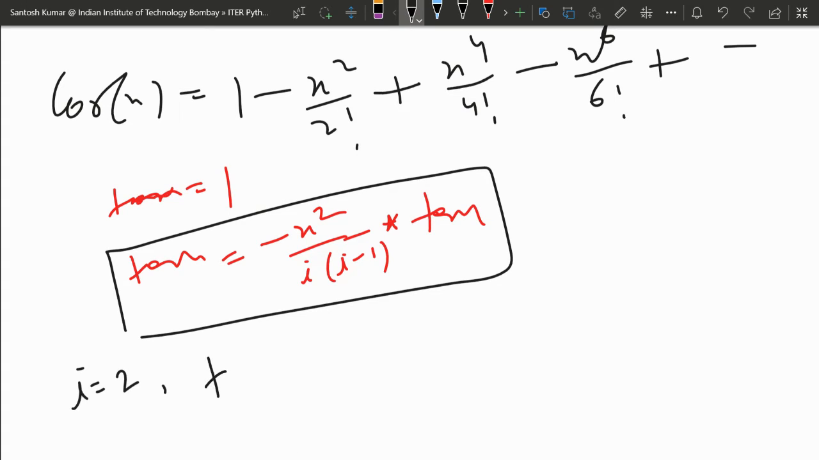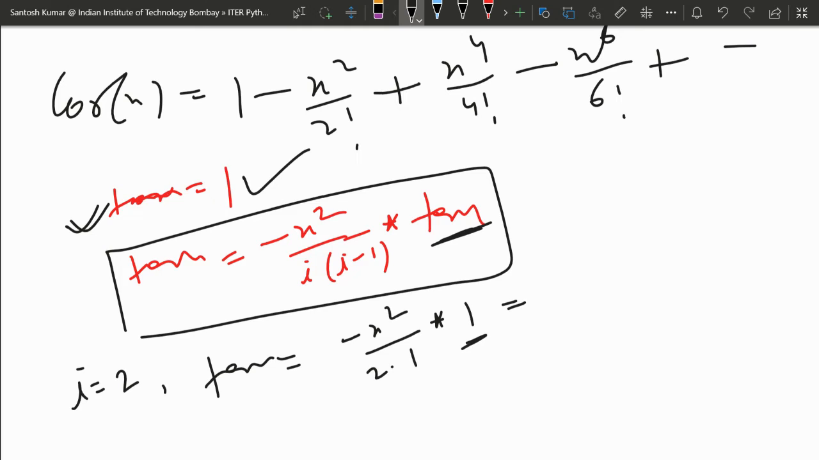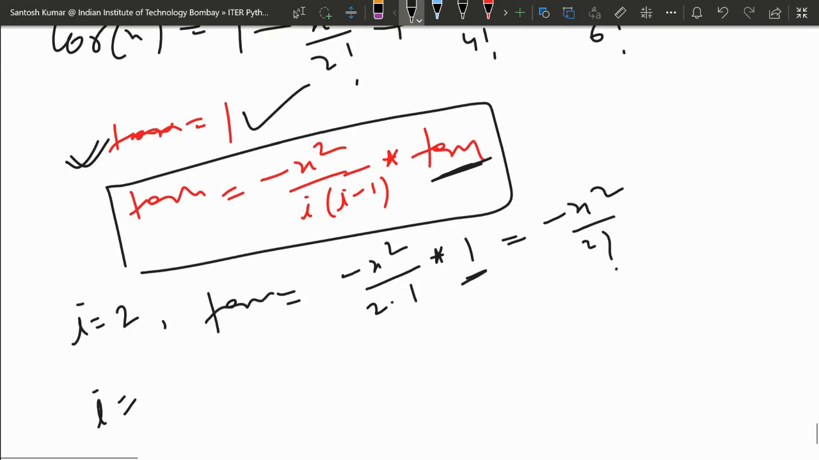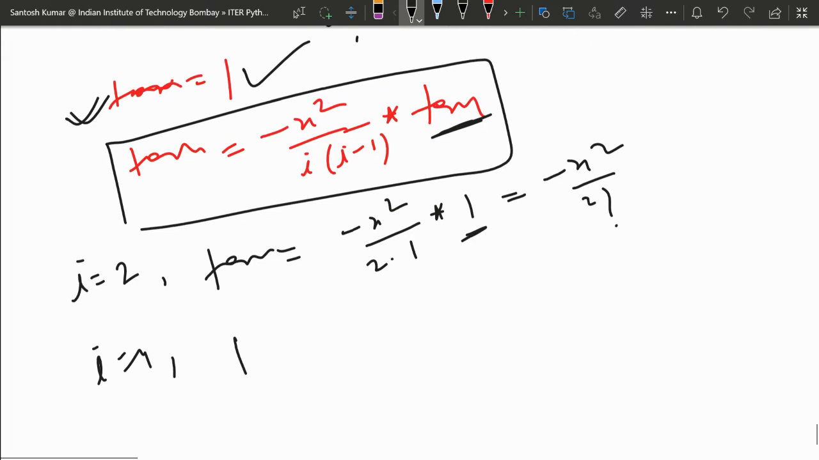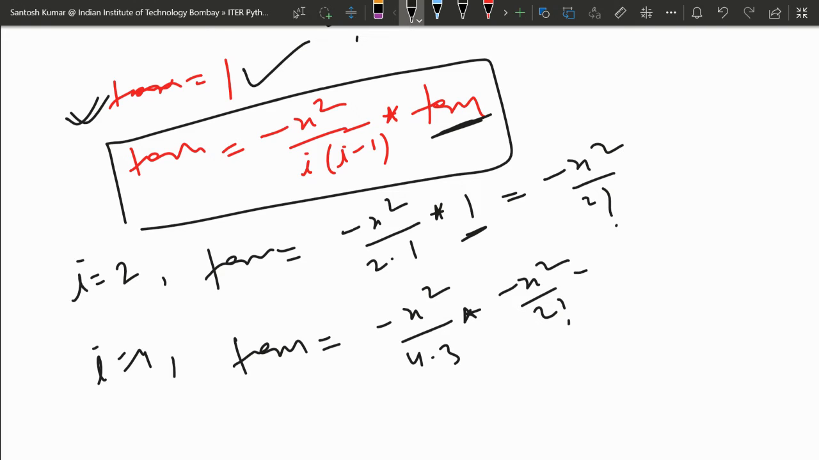So when i is 2, the term will change to minus x square upon... because at 0 it is 1, so when i is 0 the term is 1. So 2 into 2 minus 1, 1 into 1 term. The term was 1 already, so it's minus x square upon 2 factorial. And when i becomes 4, because i is being incremented by 2, the term will be minus x square upon 4 into 3, and the term is minus x square upon 2 factorial.